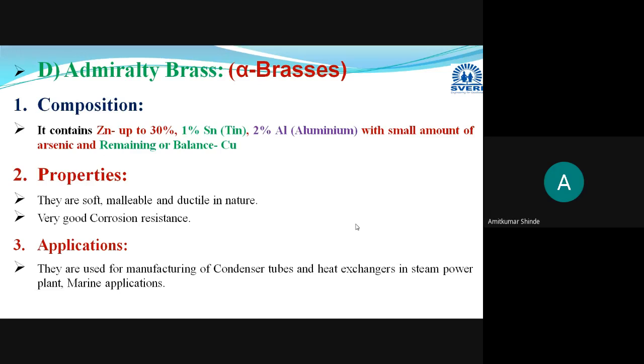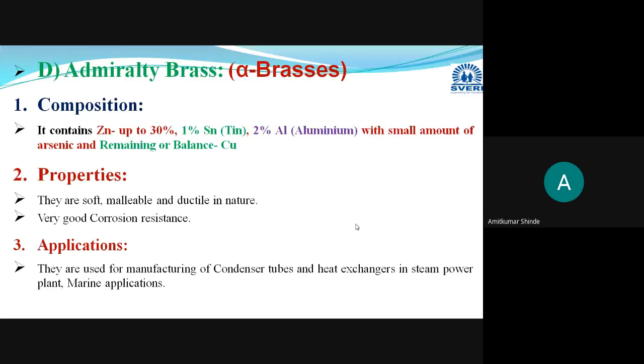Okay, that's why it can be used for marine applications. Then this admiralty brass, you can use it for manufacturing of different condenser tubes and different types of heat exchangers which we are using in steam power plants. Or simply you can remember different types of condenser tubes and different types of heat exchangers.